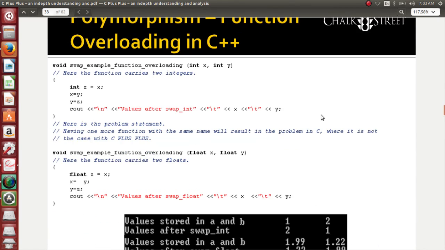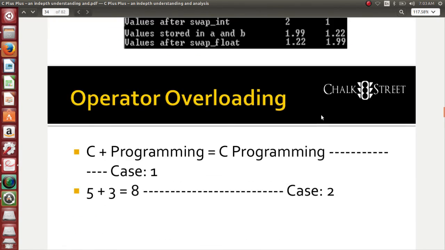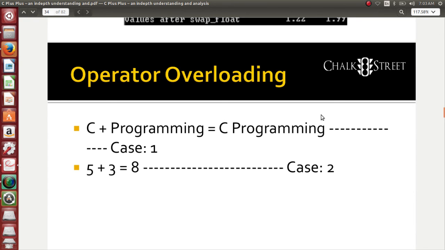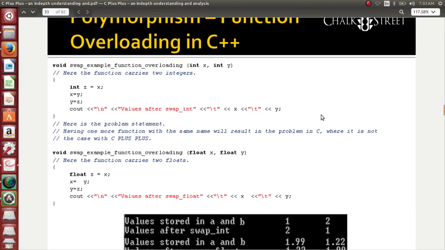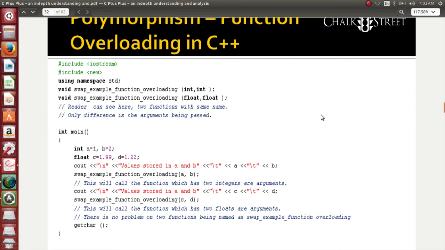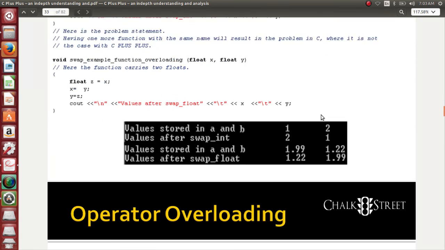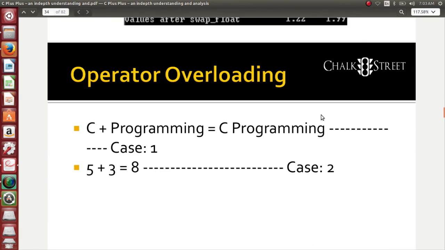And the next point to understand is operator overloading. I'm going to give this as an assignment to you since I have already taught you how to write the code for function overloading. I am giving you an assignment on operator overloading. It is your responsibility as of now to try on what is operator overloading. I'll tell you what is overloading, what is operator overloading. You can try that probably with some examples.